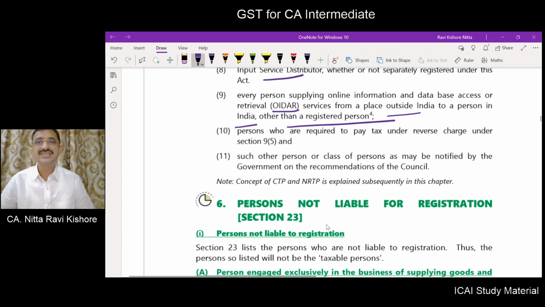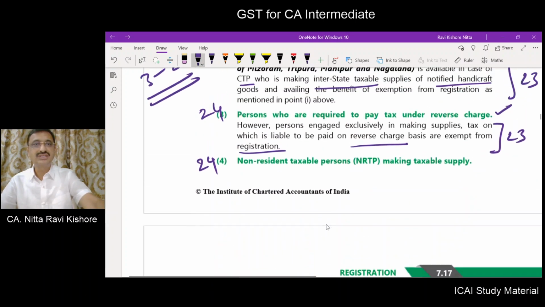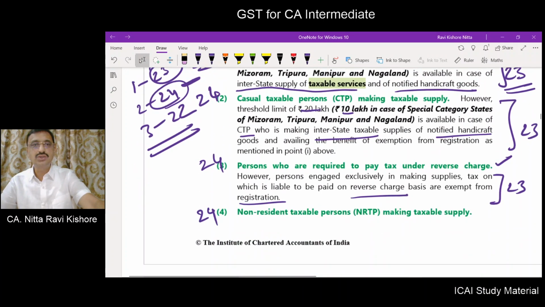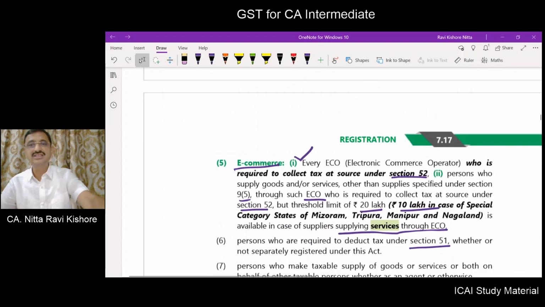Okay. Persons who are required to pay tax under reverse charge under section 9 subsection 5, you should compulsorily get registered. Okay. Such other persons or class of persons as may be notified by the central government on recommendation of the council. So these 11 people are to compulsorily register, but for 1, 2, 3, 4 there are certain exceptions.